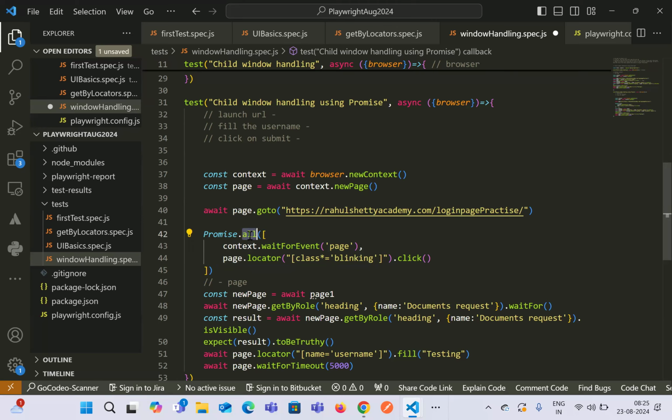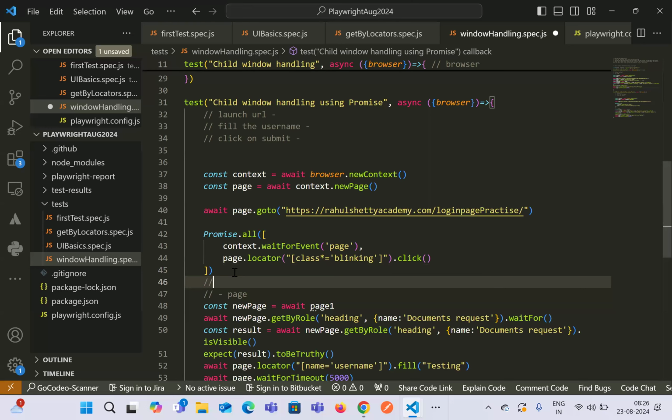So promise.all we use whenever we have to run a few lines in a parallel way. This will be one interview question: if you have to run more than one or two steps parallelly, how will you achieve that in Playwright? At that point we cannot say we'll not use await, because we don't know whether those two lines will execute at the same time, or execute the first await condition and then go for the rest.